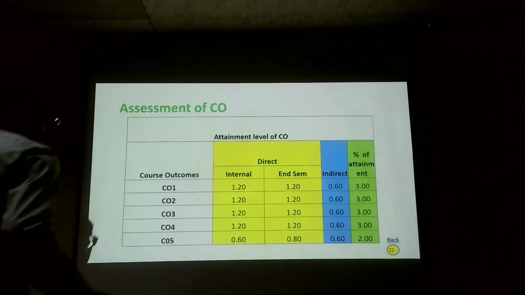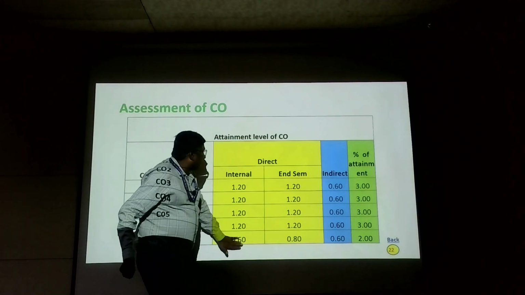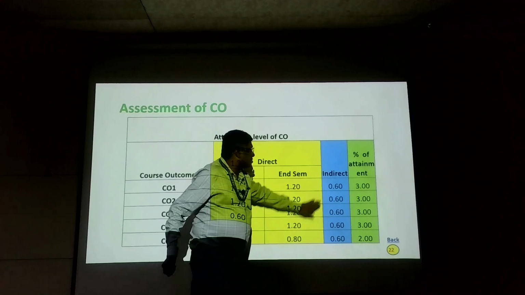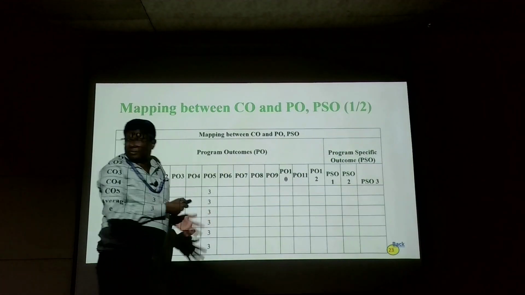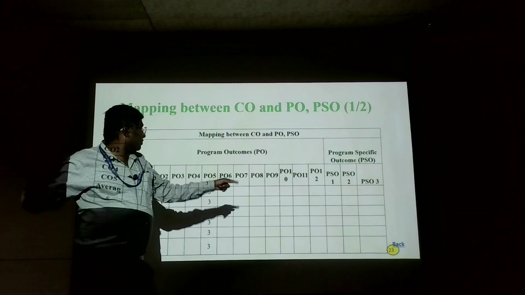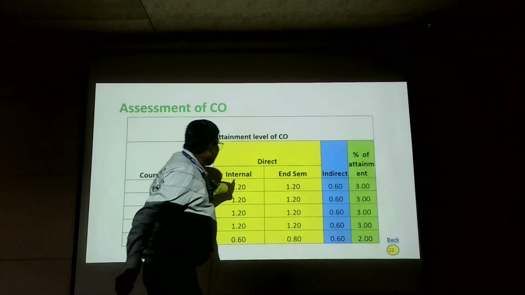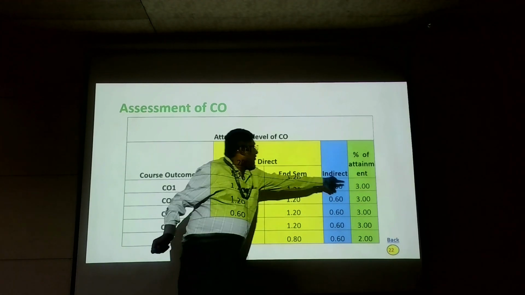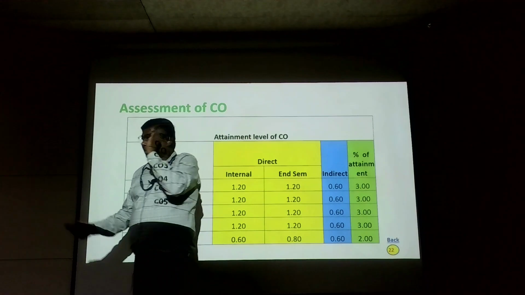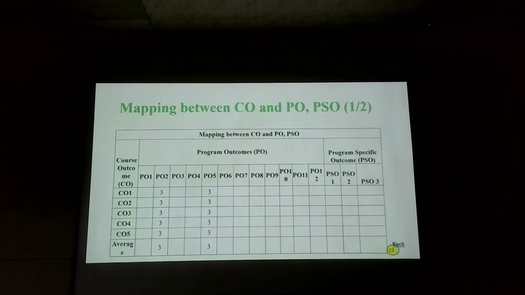So we have done the three calculations: internal separately, external separately, university results, and indirect from the students. Clubbing these previous ones, clubbing the three, we are getting this value. Addition of these three. Okay? Go back. Click back.